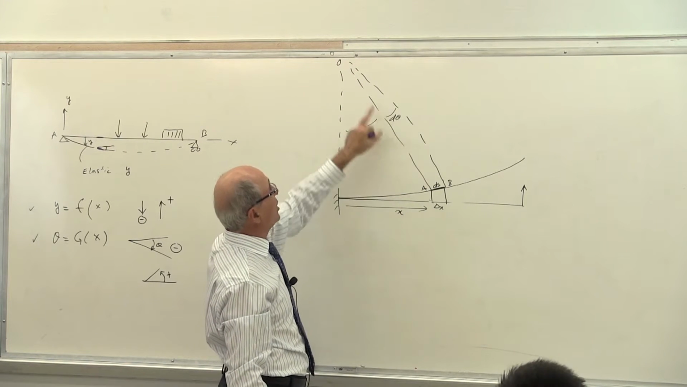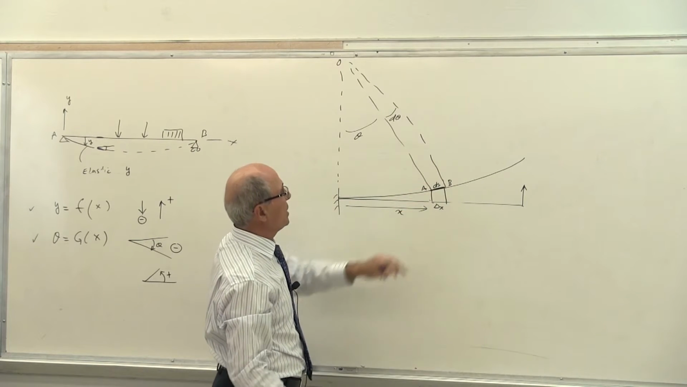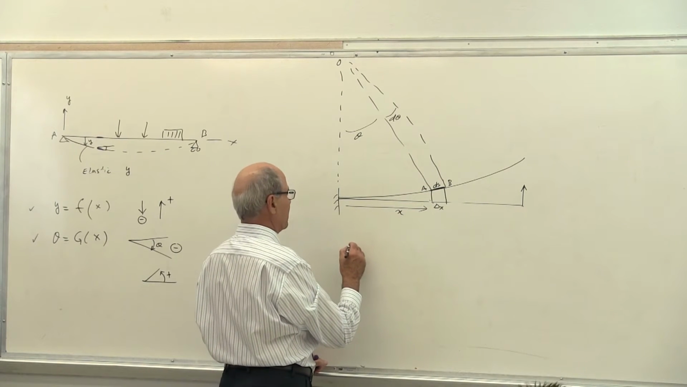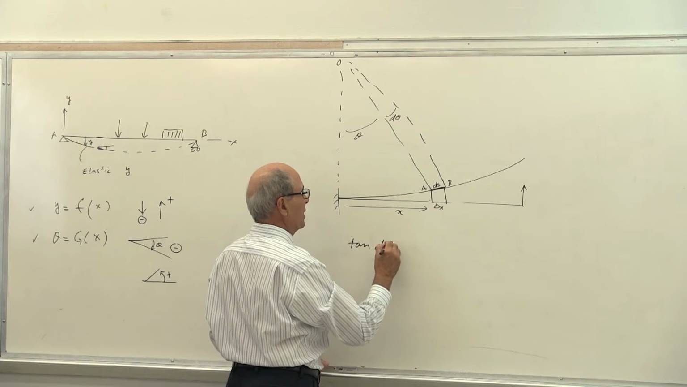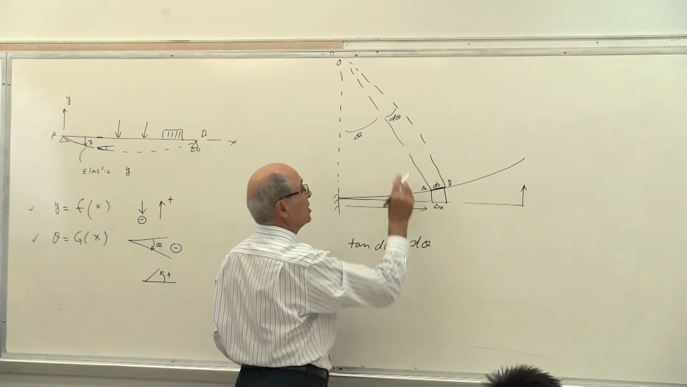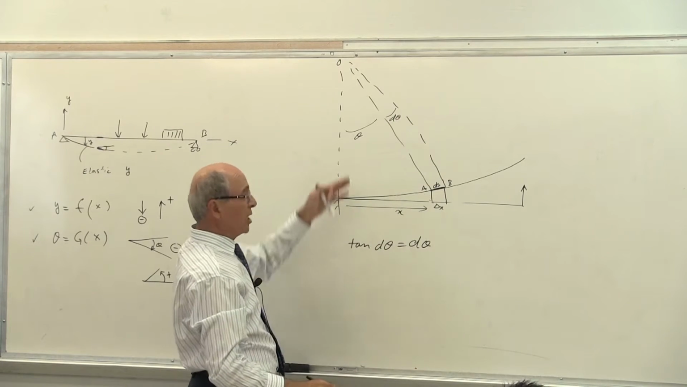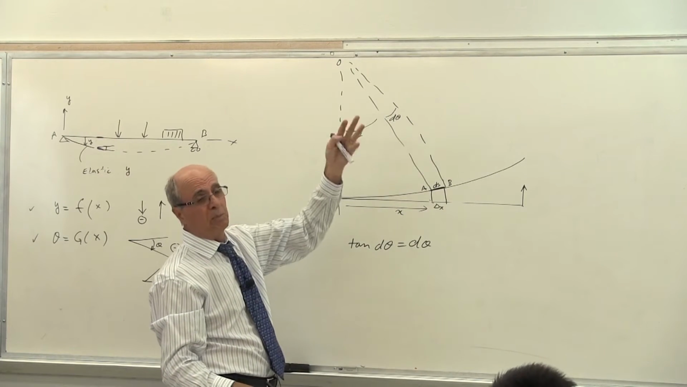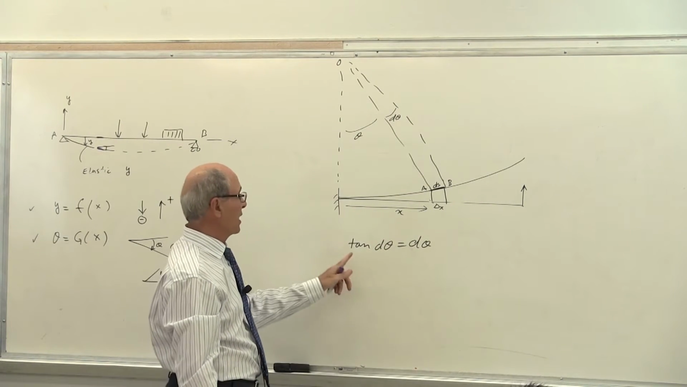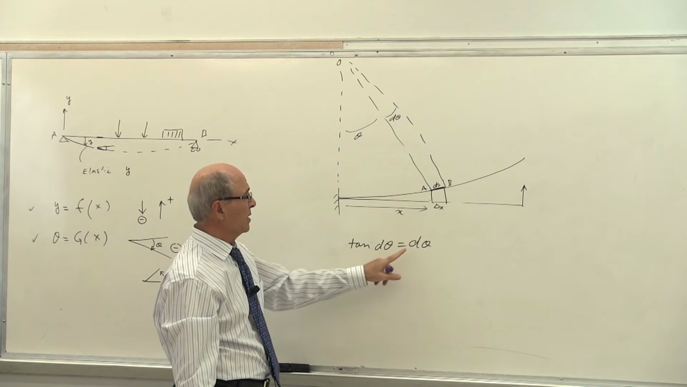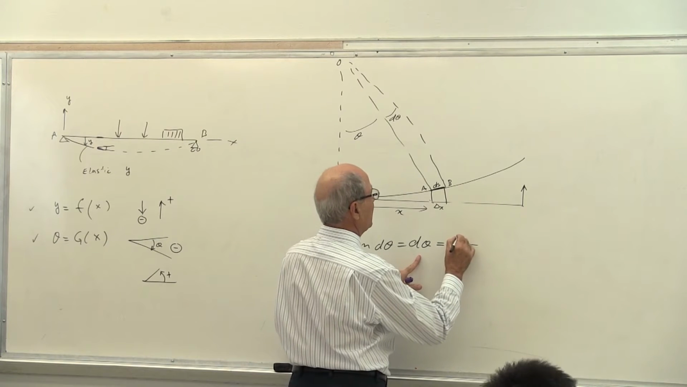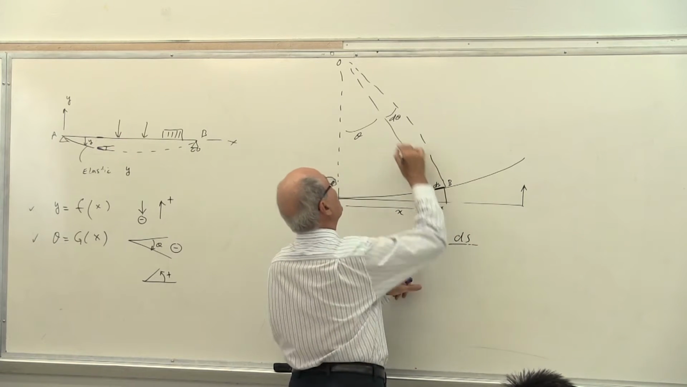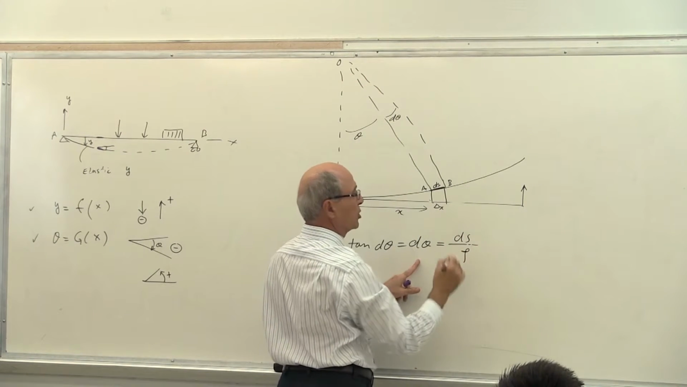First of all, in this triangle OAB, I can write the tangent of d theta equal to d theta, because d theta is very small. Theta itself is small. D theta is much, much smaller, so I can do that. Tangent theta equal to d theta equal to ds, this length AB, divided by that length, which is the rho.